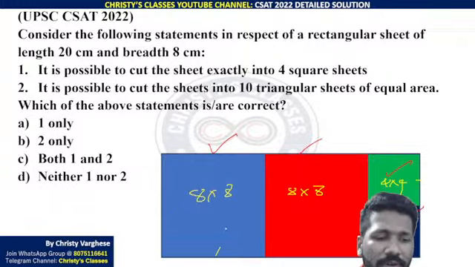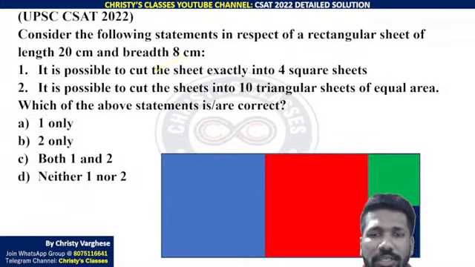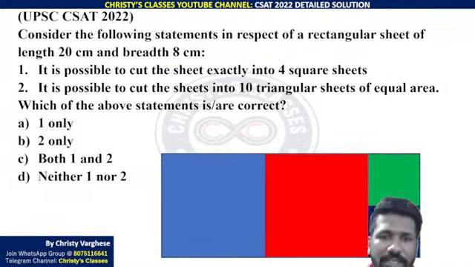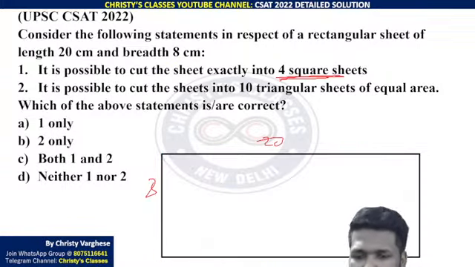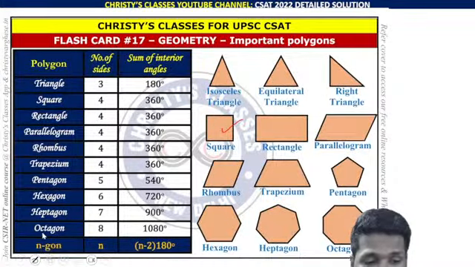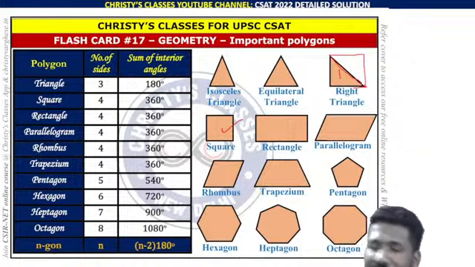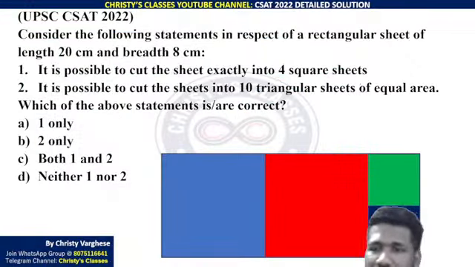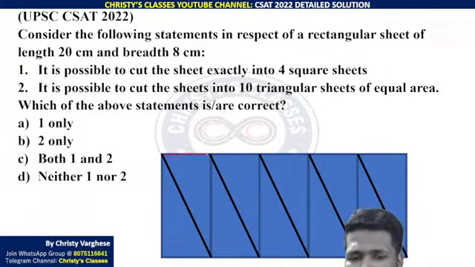That is why statement 1 is totally correct. It is possible to cut the sheet exactly into 4 square sheets is totally correct. Now, it is possible to cut the sheet into 10 triangular sheets. The idea you need is that a right triangle can be formed from a rectangle by diagonally cutting it. So for 10 triangular sheets, you can first form 5 rectangular sheets like this.